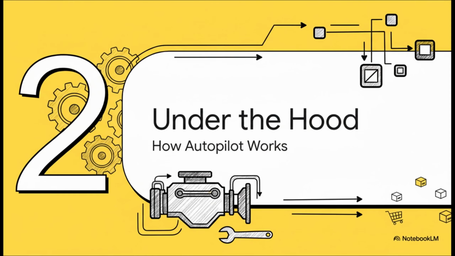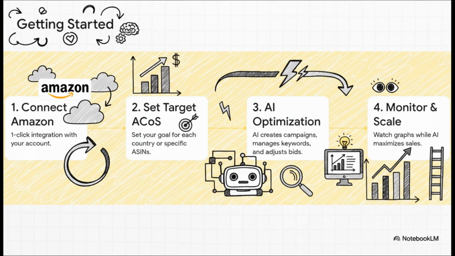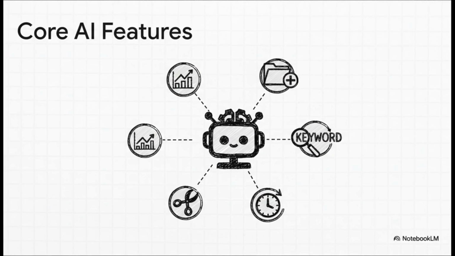Now that all sounds great on paper, but how does this whole autopilot thing actually get up and running? Let's take a look under the hood. They break it down into this really simple four-step process. First, you connect your account. It's just a one-click integration. Second, you set your target ACoS. Then the AI optimization kicks in. And from there, your job basically shifts from doing all the grunt work to just monitoring the results and scaling up. So what is the AI actually doing in the background? Well, it's not just nudging a few bids. No way. It's automatically creating campaigns, it's discovering new keywords while cutting out the wasteful ones, and it's adjusting your bids 24/7. This is all the stuff that would normally take a human manager hours to do every single day.